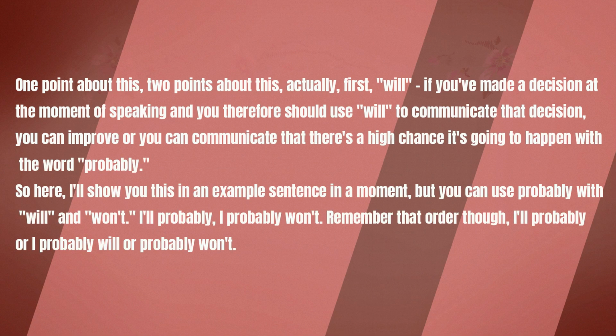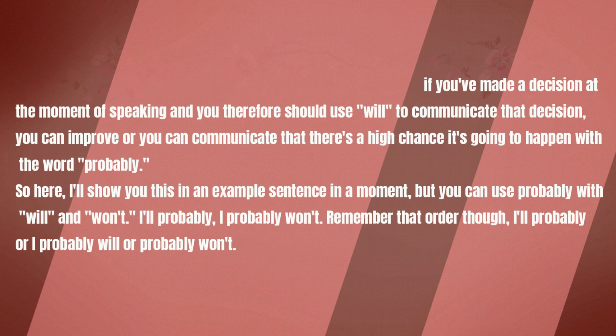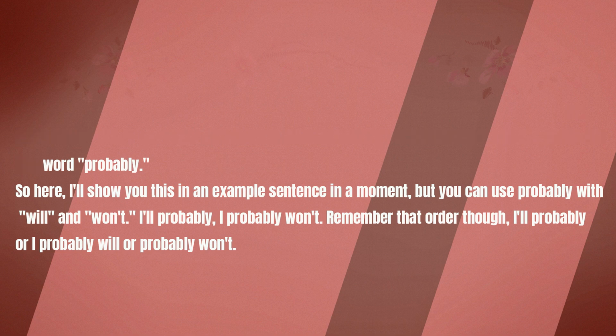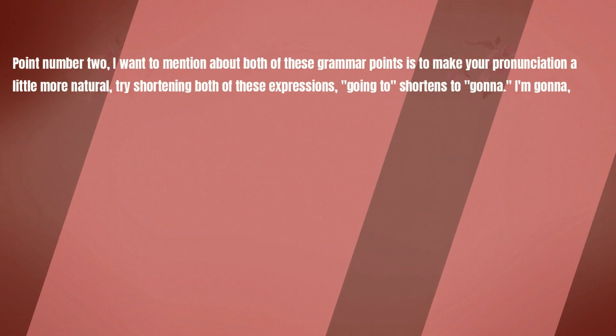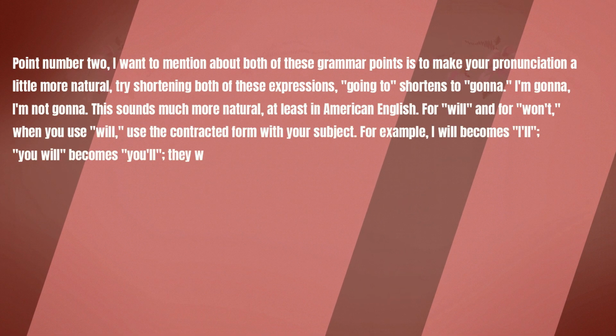If you've made a decision at the moment of speaking and you therefore should use will to communicate that decision, you can communicate that there's a high chance it's going to happen with the word probably. I'll show you this in an example sentence in a moment, but you can use probably with will and won't. I'll probably, I probably won't. Remember that order though. I'll probably, or I probably will, or probably won't.